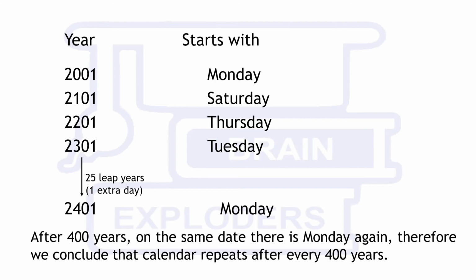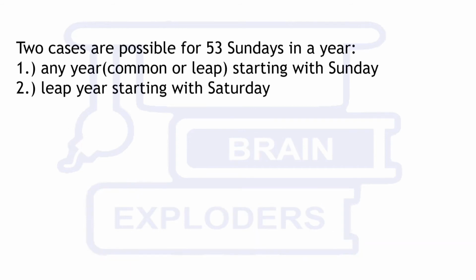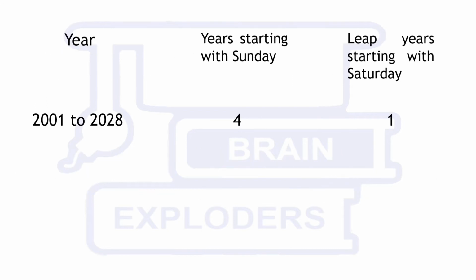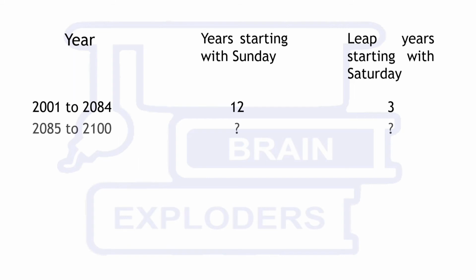From 400 consecutive years, we have to count those common years which start with Sunday and those leap years which start with either Saturday or Sunday. It is easy to count if there is no century year, as we know that if there is no century year in our data set, then the calendar repeats after 28 years. So let us divide this set of 400 years.